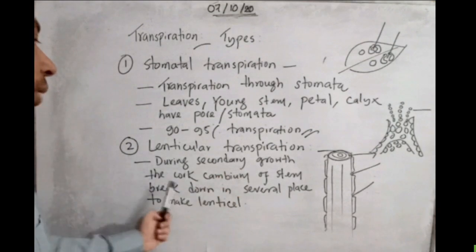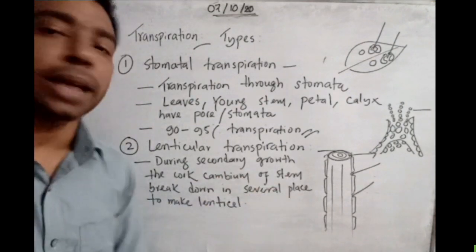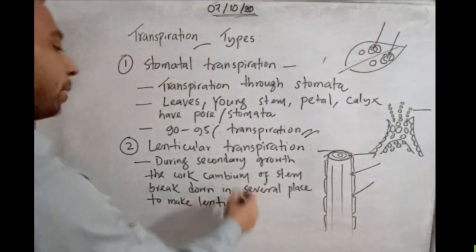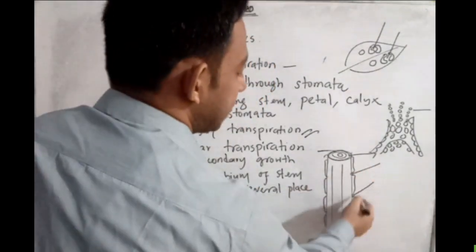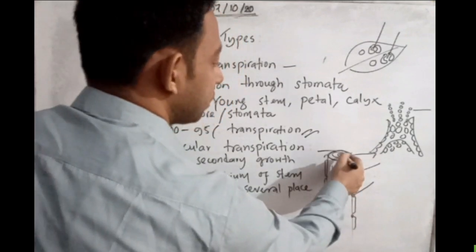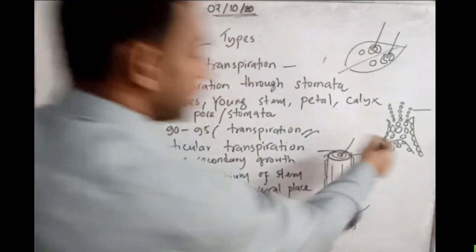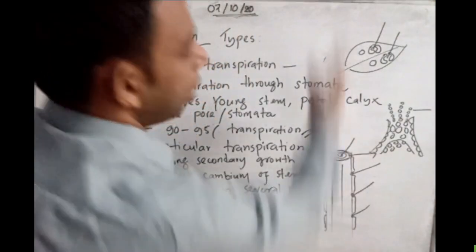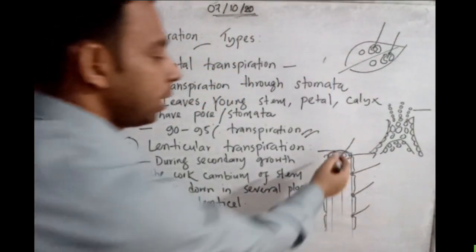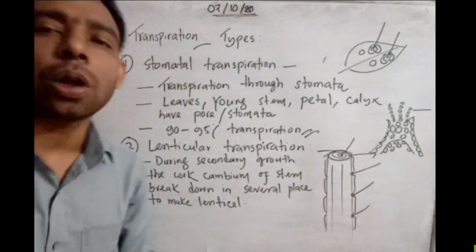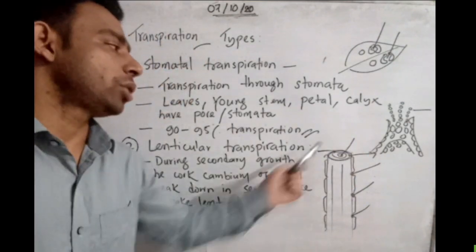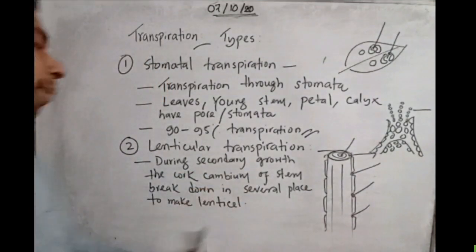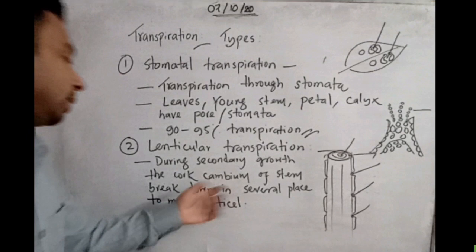If the cork cambium breaks down at several places, lenticels can be created, sideward, upward or downward, anywhere, and a small amount of transpiration is done this way. Since the pore is created in between, since the cork cambium broke down, the lenticel is a small hollow-like structure, which we saw in detail in class 9-10.